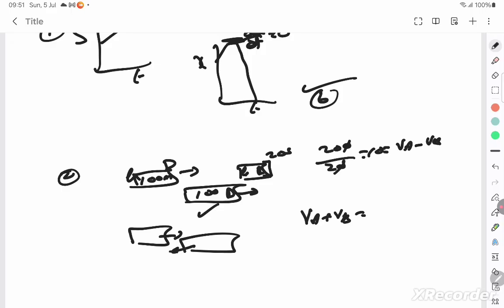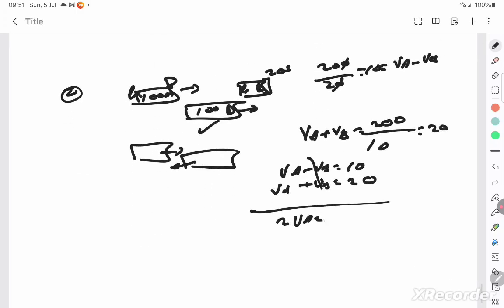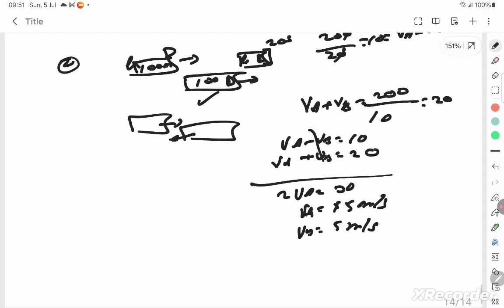And for this again, it's the same distance, 200 by, they've given the time to be 10 seconds, so 20. So you know VA minus VB is 10, and VA plus VB is 20, like a linear equation. 2 VA is equal to 30, so VA is equal to 15 meter per second, and hence VB will be 5 meter per second. You can calculate this question. Let's go to the next sum.